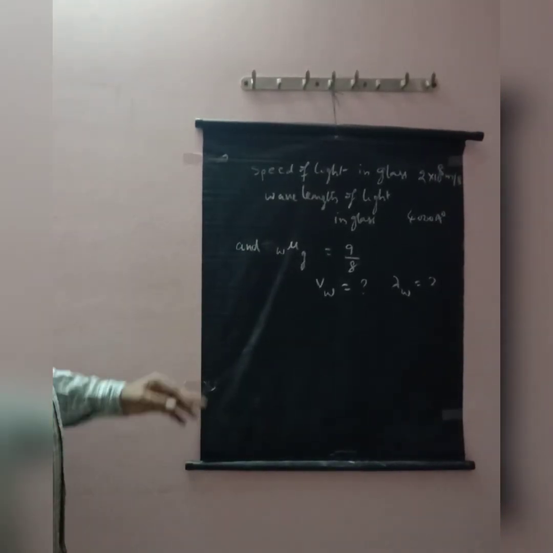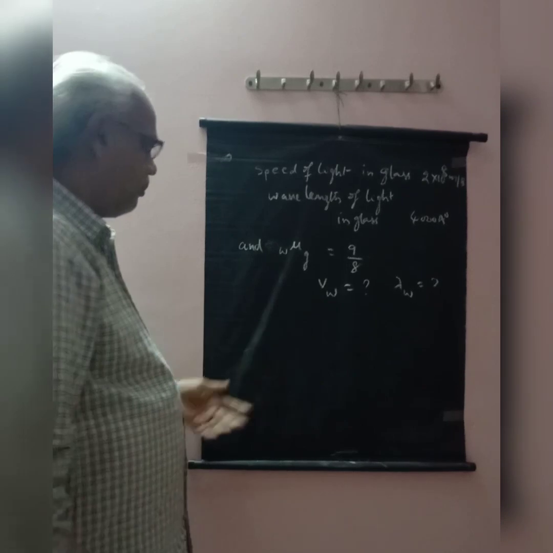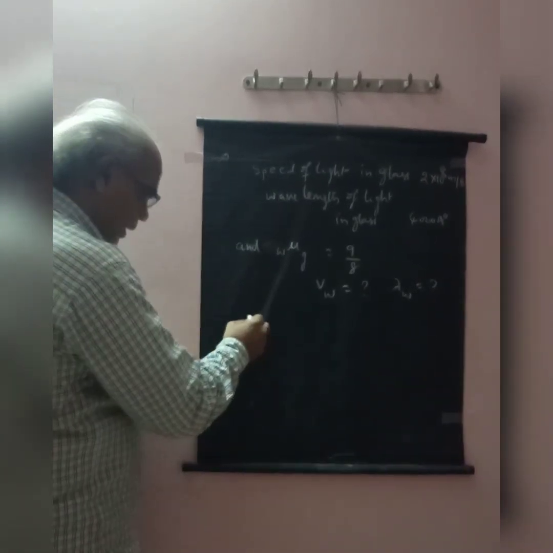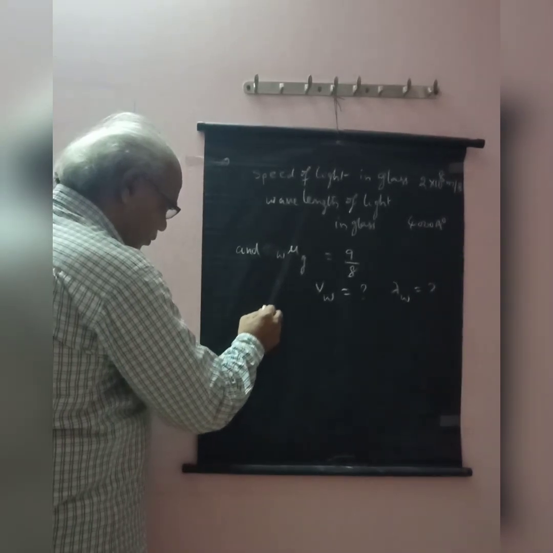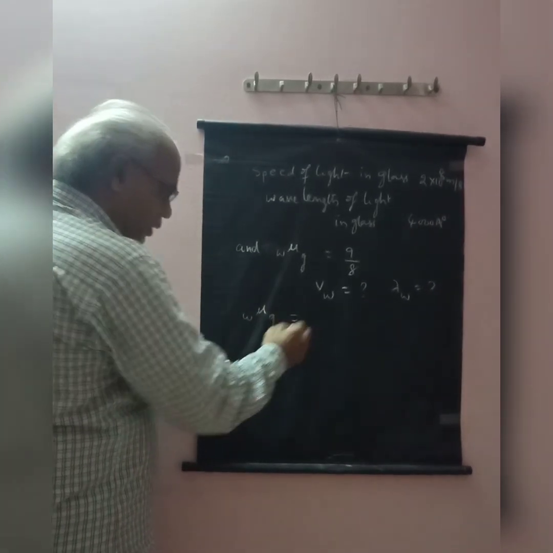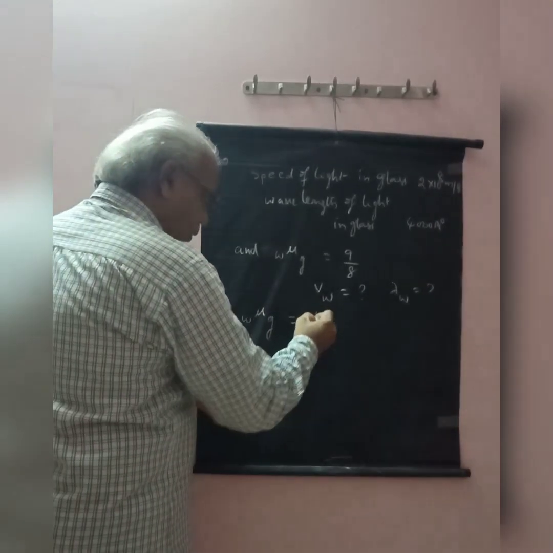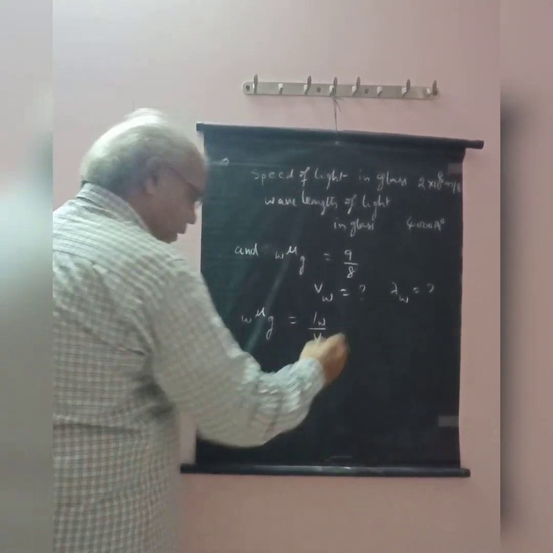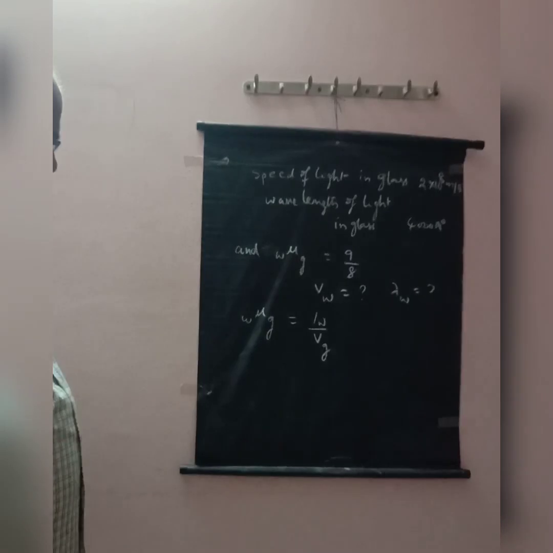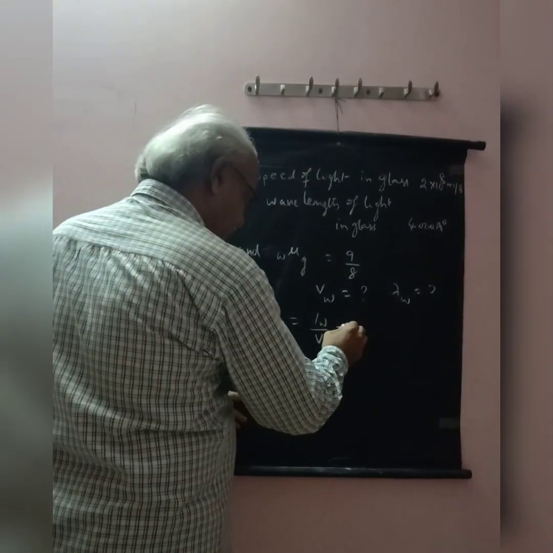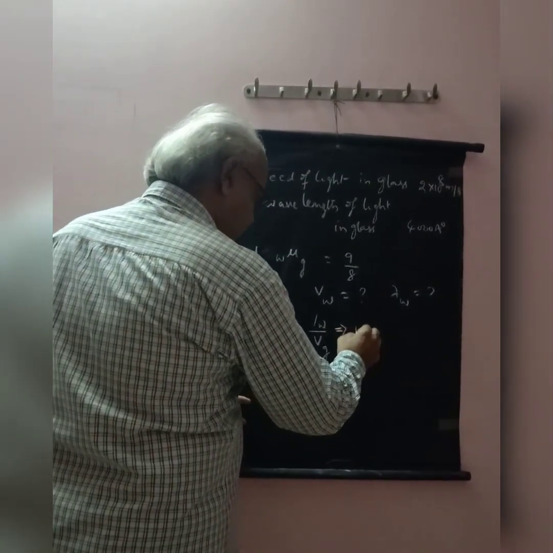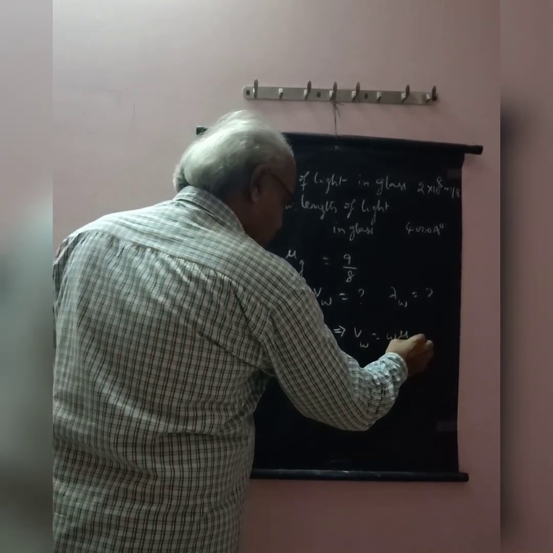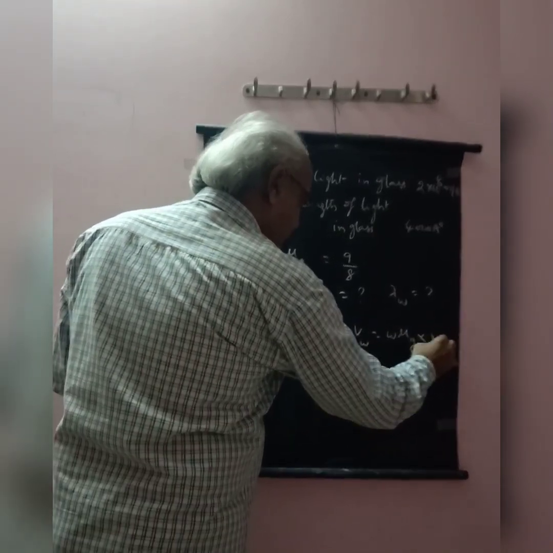We can solve this problem by using relative refractive index, that is w mu g is equal to Vw by Vg. It is already known. That implies Vw is equal to w mu g into Vg.